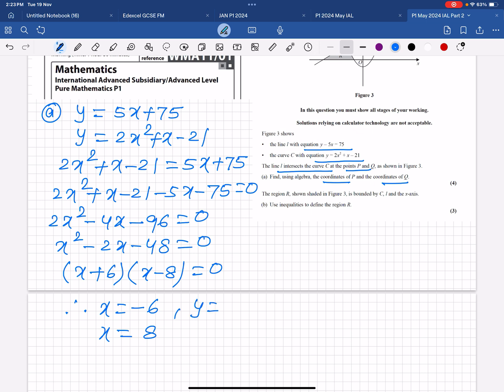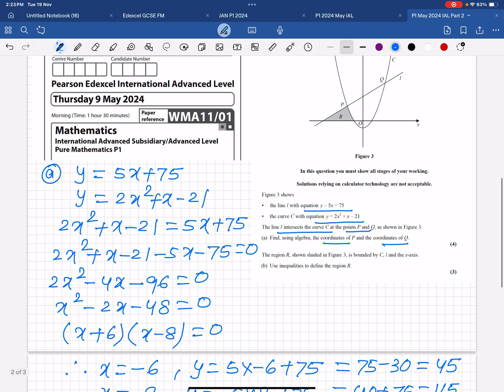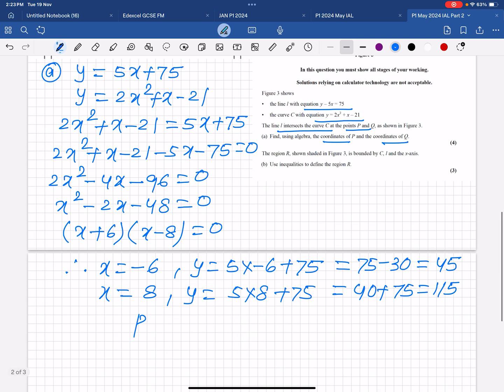So y equals 5 times minus 6 plus 75, and y equals 5 times 8 plus 75, which is 75 minus 30, 45, and 40 plus 75, 115. And P is left of Q. So the x value of P must be smaller, which is (minus 6, 45), and Q is (8, 115). So this is the part A answer.